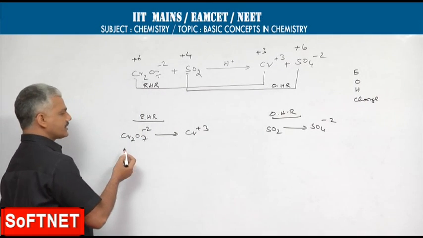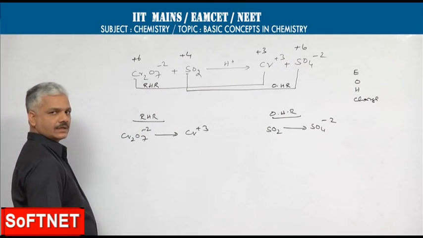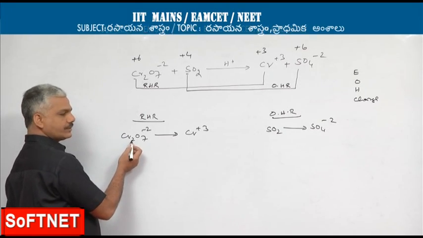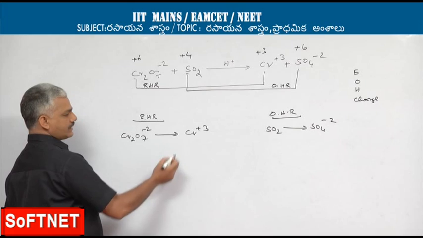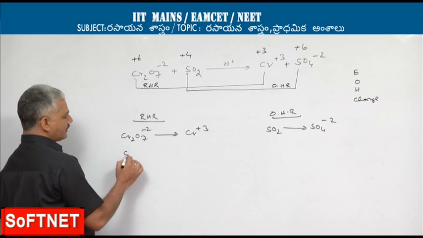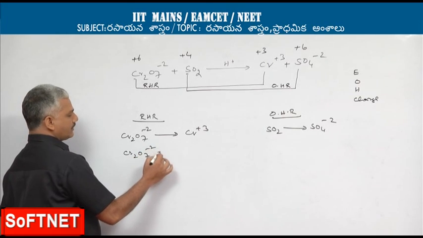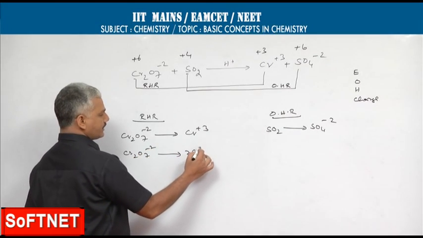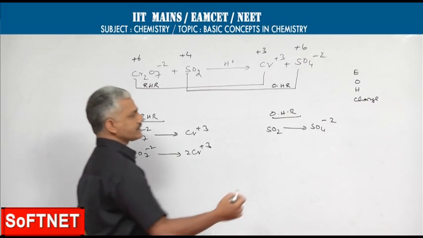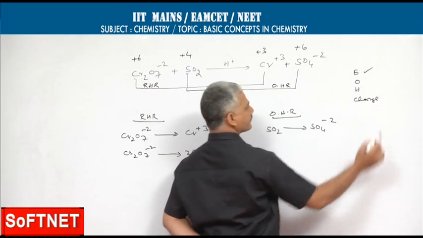In this half reaction, the element other than oxygen and hydrogen present is chromium. On the reactant side, 2 chromium atoms are present, whereas on the product side only 1 is present. So multiply the product side with 2. Then the element is balanced.